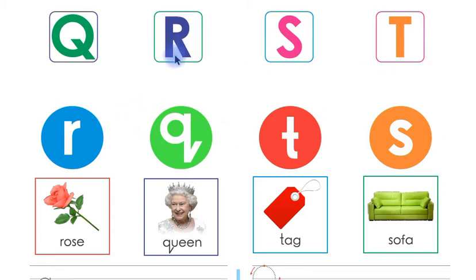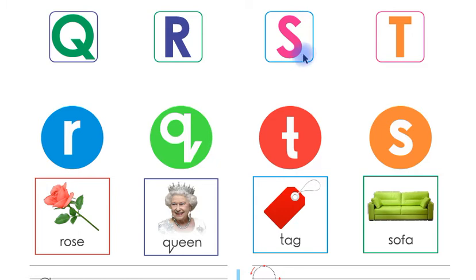This is letter R in capital shape and this is letter R in small shape. Children, you have to match this letter R in capital shape with this letter R in small shape with a straight line. This is letter S in capital shape, children, and this is letter S in small shape.